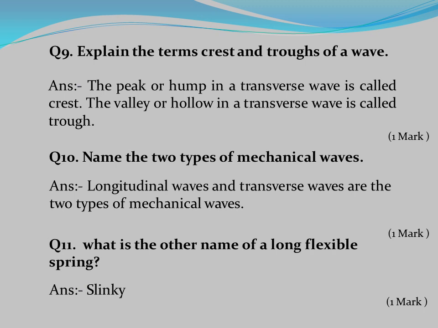Question number 9. Explain the terms crest and trough of a wave. Answer. The peak or hump in a transverse wave is called a crest. The valley or hollow in a transverse wave is called a trough.